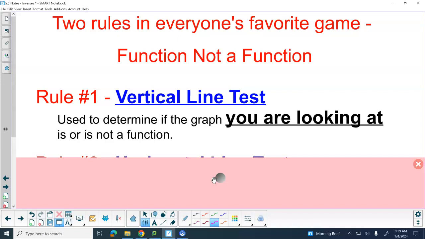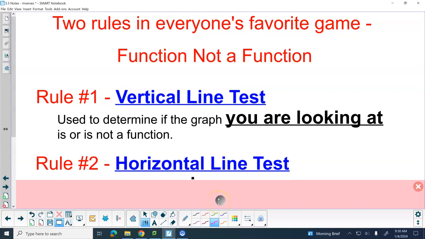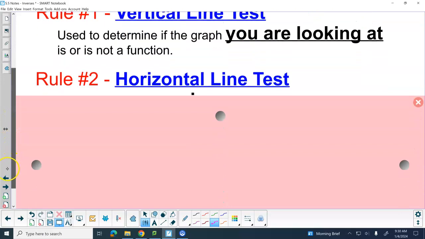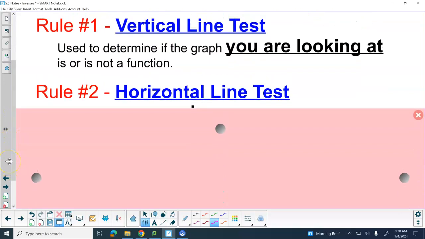Inverses. What do we do with inverses? To find an inverse earlier, it was step number 2. What do we do? We switch the x and the y, right? So if I'm going to switch a vertical line, what am I going to switch it to? A horizontal line. So there is something called the horizontal line test. Now this is probably brand new for you. You've probably never even heard of the horizontal line test.